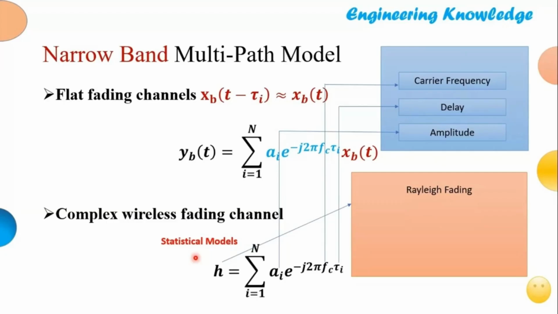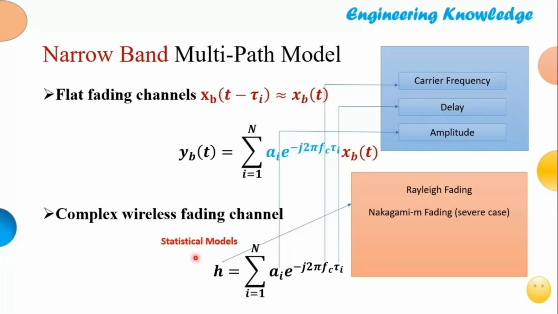A slightly modified version of Rayleigh fading is Nakagami-m fading, where there is an m parameter. If m is equal to 1, it becomes Rayleigh fading. For m between 0.5 and 1, it gives a more severe case of fading, and for m larger than 1, it gives a fading which is less severe compared to Rayleigh fading.